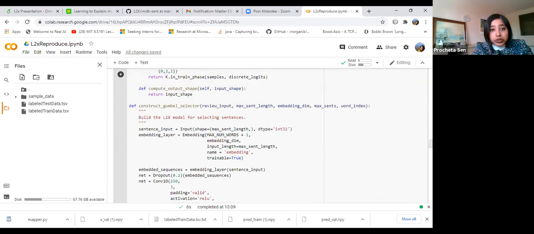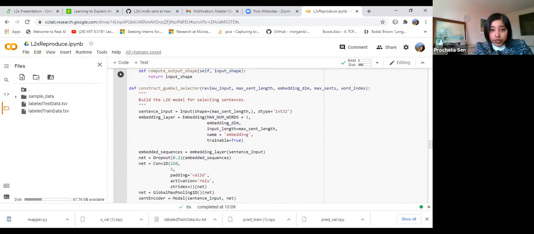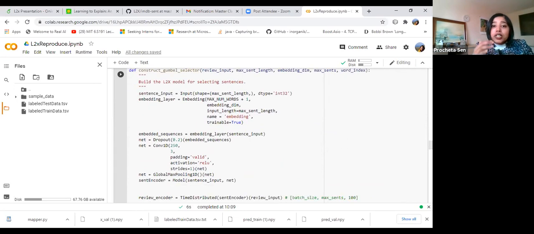If you go to this construct Gumbel selector function, it takes as input each explanation unit. In this IMDb sentiment classification problem, we give as input a paragraph, and we see what the importance of different sentences in this paragraph is for a particular sentiment.